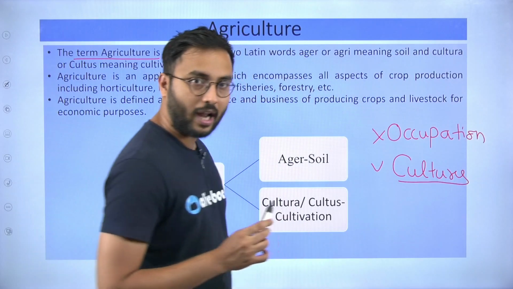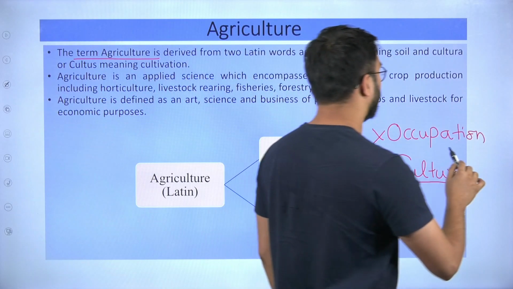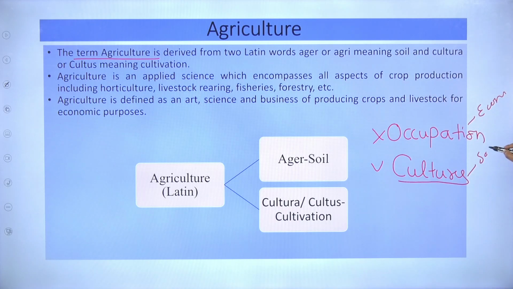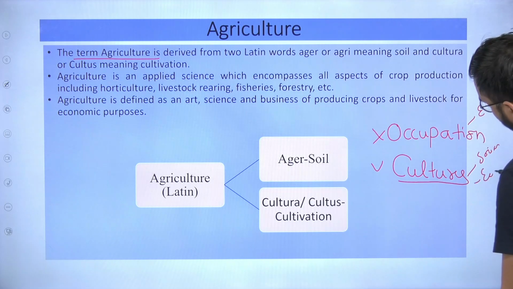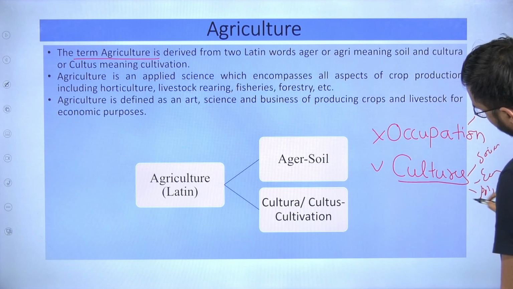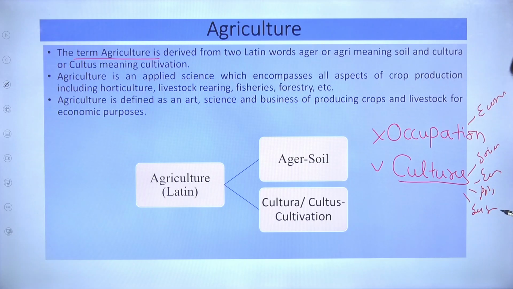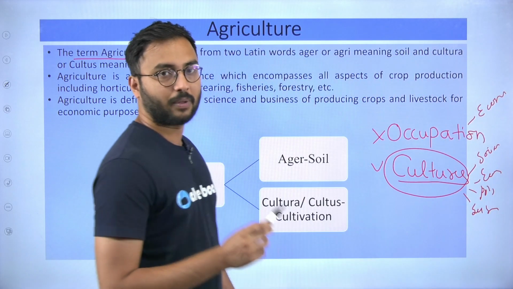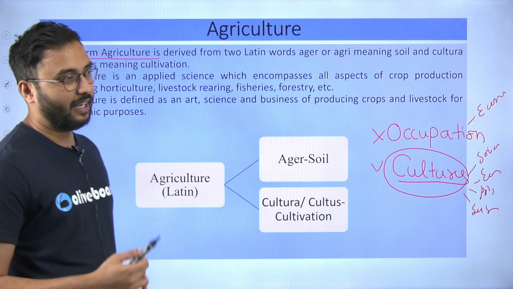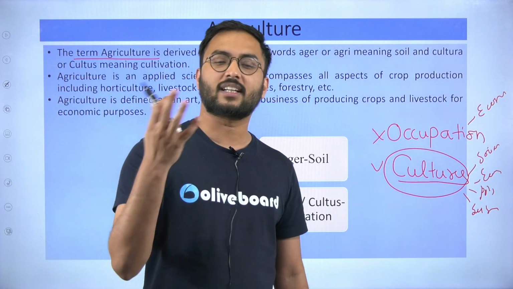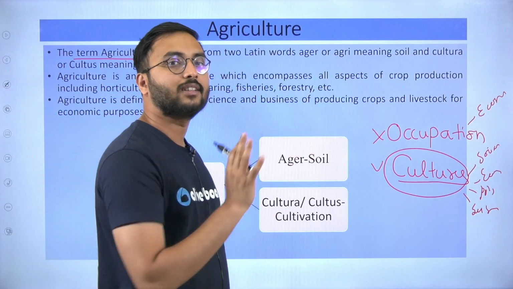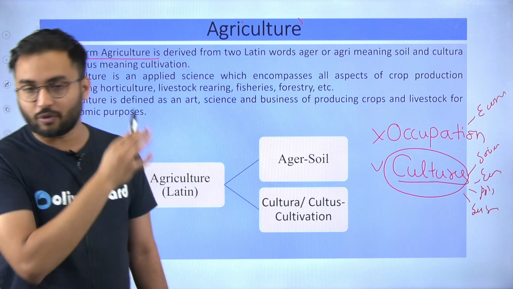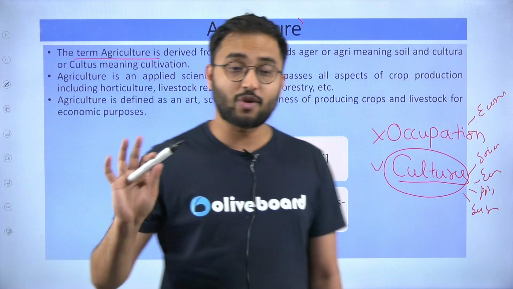It is an occupational activity which is not restricted to just economy, but it is also related to society, to economy, to polity, and to other streams such as science and technology. Therefore, if you see primary, secondary and tertiary sectors, industries are there, manufacturing is there, service sector is there. None of the sectors is ever called culture. Only agriculture is called culture. Why does this word culture come? It also depends on the history of this particular occupational activity, or maybe the history of agriculture itself.